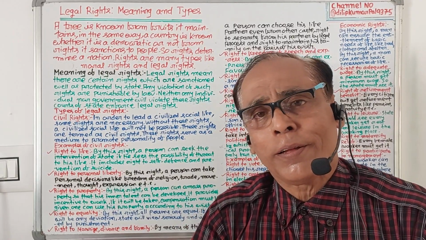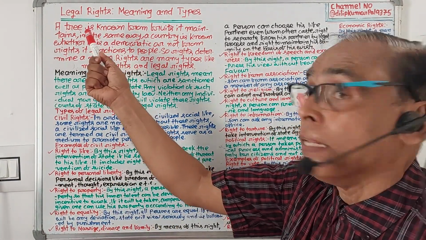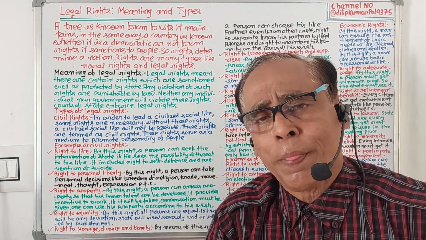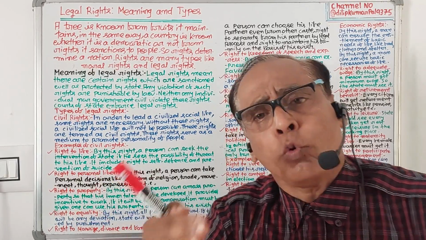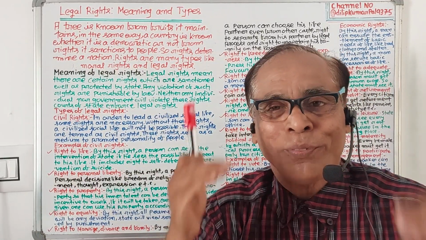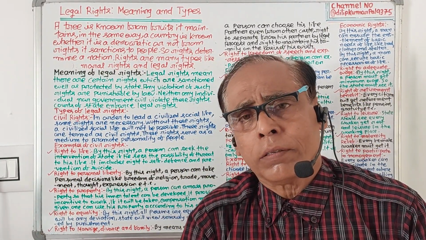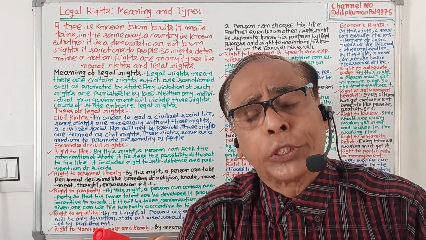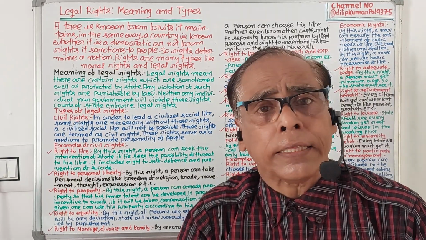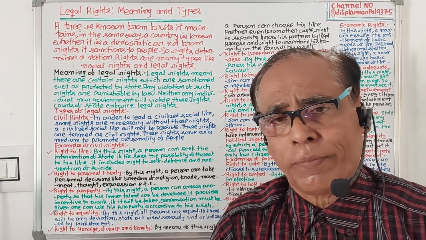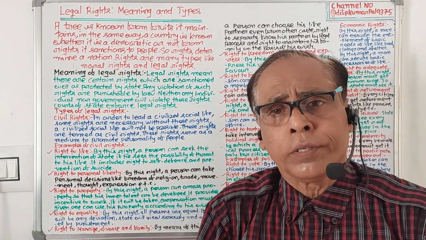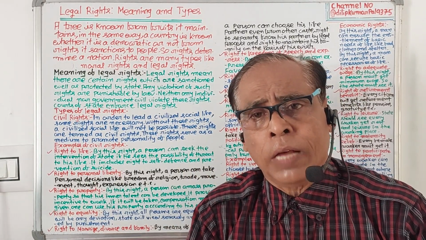I stand before you with a topic, legal rights. So far as legal rights is concerned, we will discuss mainly two aspects of it: the meaning of legal rights and its types. It is found in +3 second semester paper number 3, that is political theory, concepts and debates.